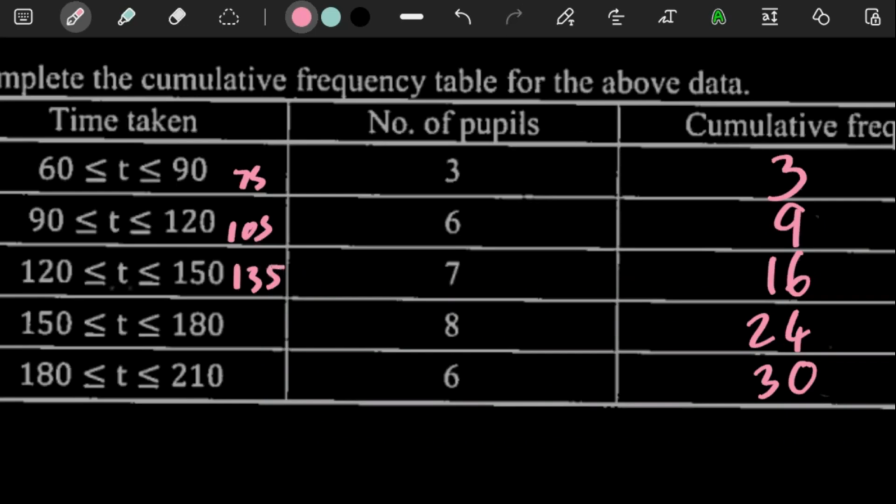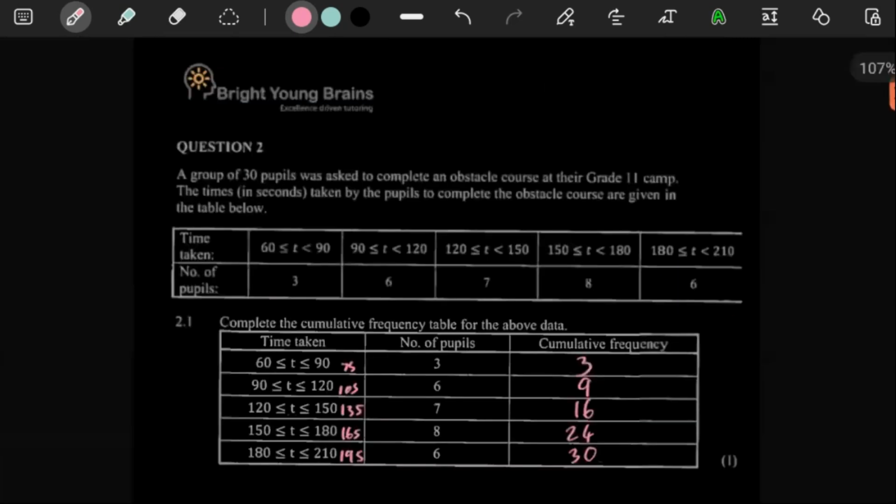Between 150 and 180, 150 plus 180 divided by 2 gives us 165. And then 180 plus 210 divided by 2 gives us 195. Perfect.